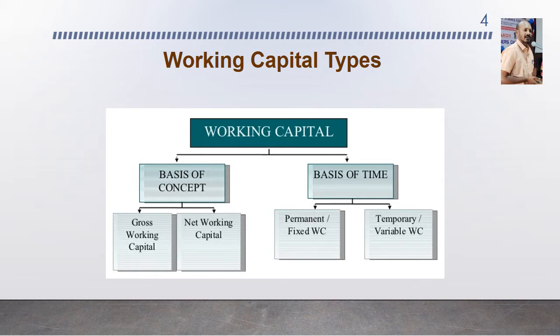But on the basis of the concept, as in the previous slide we saw about gross working capital and net working capital, we can further classify it into two, that is gross working capital and net working capital. Now we move on to the basis of time: permanent or fixed working capital, and temporary or variable working capital.